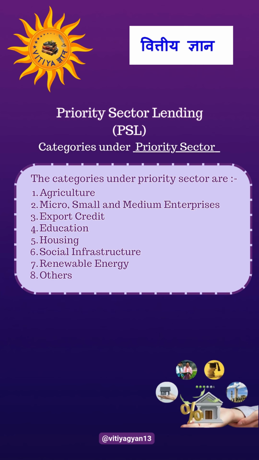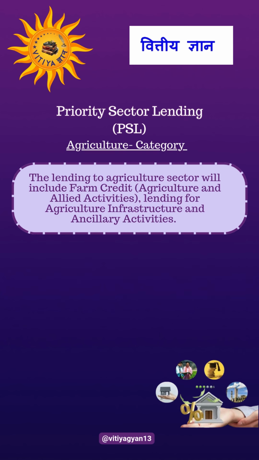These are agriculture, micro, small and medium enterprises, export credit, education, housing, social infrastructure, renewable energy, and others. The first category is agriculture. The lending to agriculture sector will include farm credit, agriculture and allied activities, lending for agriculture infrastructure and ancillary activities.